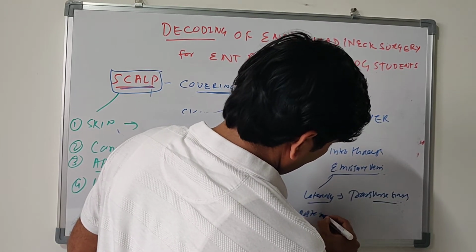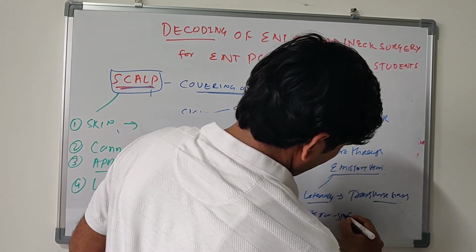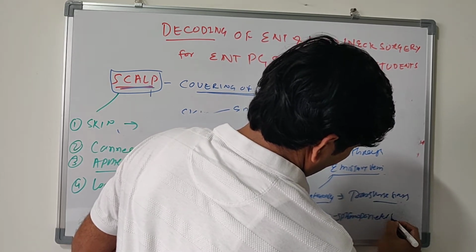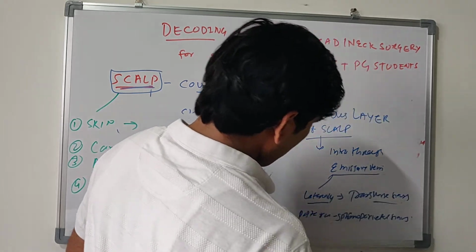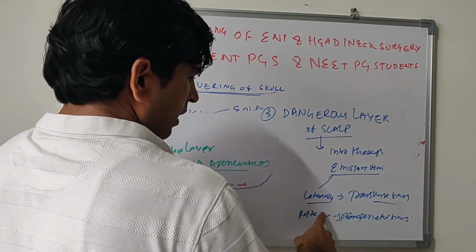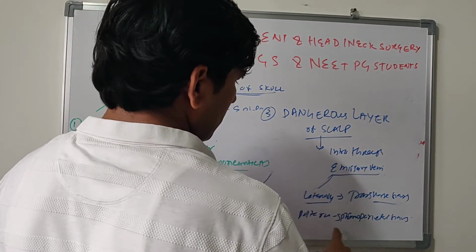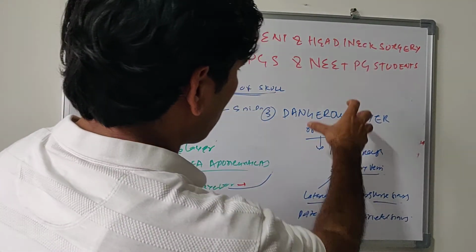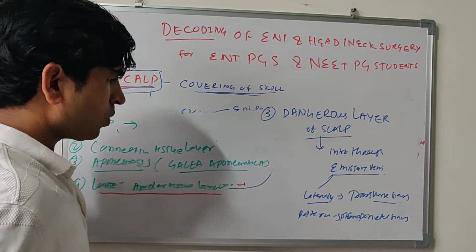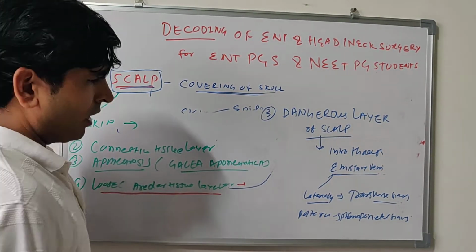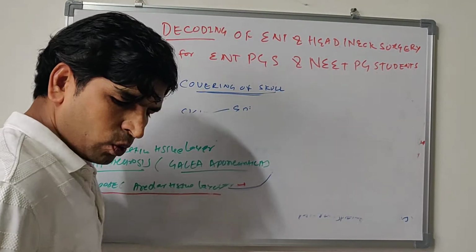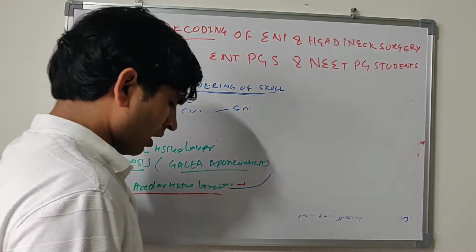posteriorly, connected to the sphenoparietal sinus. So the emissary veins are connected to the transverse sinus and posteriorly the sphenoparietal sinus. So infection can spread from loose areolar tissue to the brain. That's called the dangerous layer of the skull. Loose areolar tissue is also called the dangerous layer of the skull.